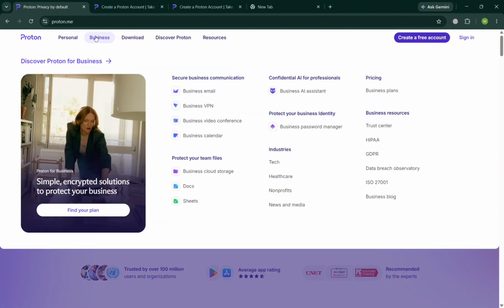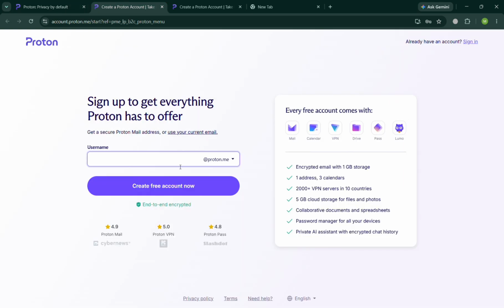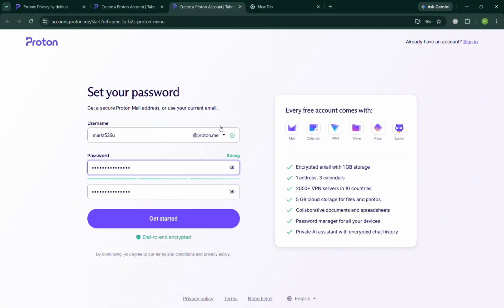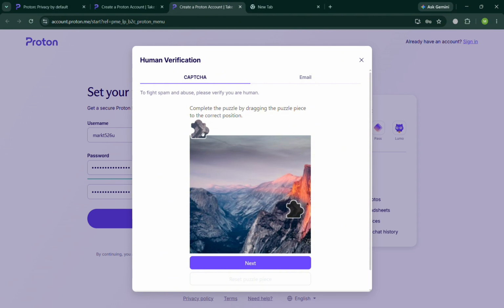And to create an account, you can click the Create a Free Account button on the top right corner. And from here, all you need to do is simply choose your own username. You have an option here to choose. And once done, all you need to do is simply click the Get Started button once you fill out or create your own password in here. So all you need to do is simply solve this CAPTCHA. And upon clicking on it, just click the Next button to proceed.